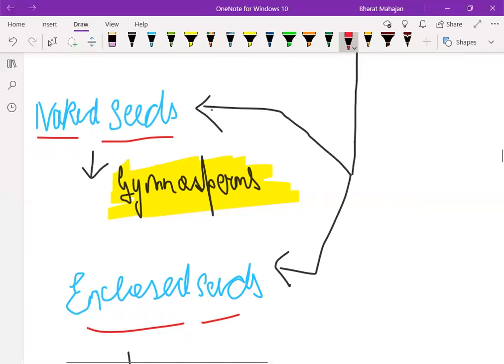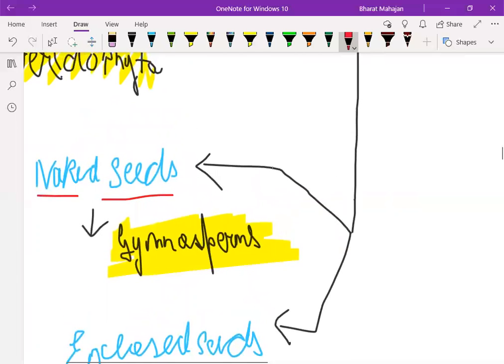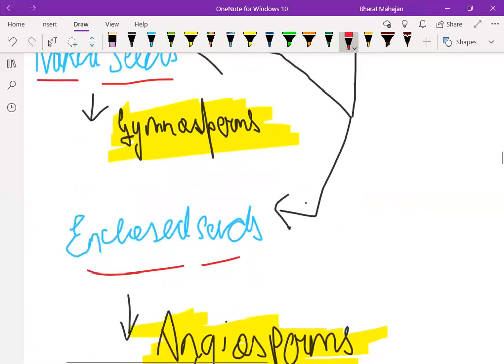Now suppose there is a seed, whether it is enclosed in a fruit or not. So we find seeds enclosed in a fruit. If you have seen the mango, you might have seen that the seed is within the fruit. So the next parameter which the scientist uses is whether the seeds are naked, meaning uncovered, or whether the seeds are enclosed in the fruits.